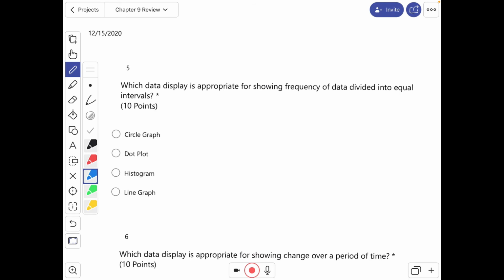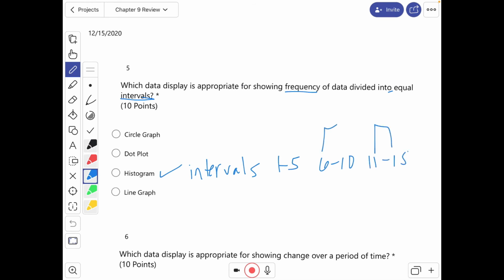Number 5. Which data display is appropriate for showing frequency of data divided into equal intervals? Which one of those options divides things into intervals? Well, it's not a circle graph because that doesn't divide things into intervals. A histogram is like the bar graph, but it divides into intervals. Like 1 through 5 would be one bar, and 6 through 10 might be the next one, and then 11 through 15. It would be a bar graph, but with intervals.